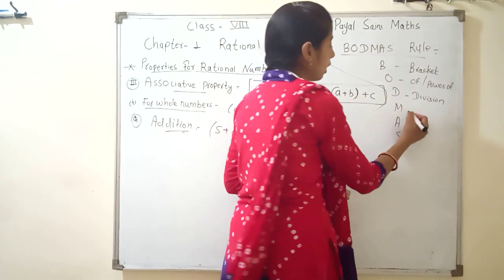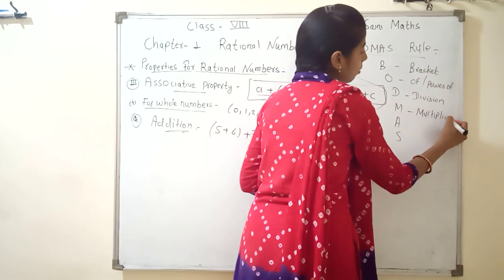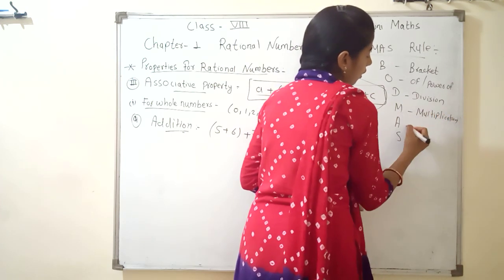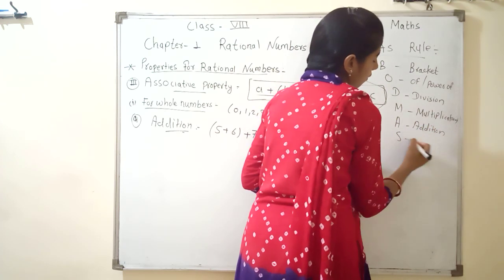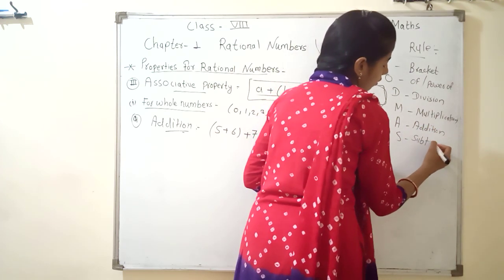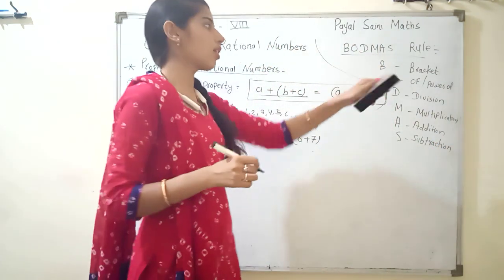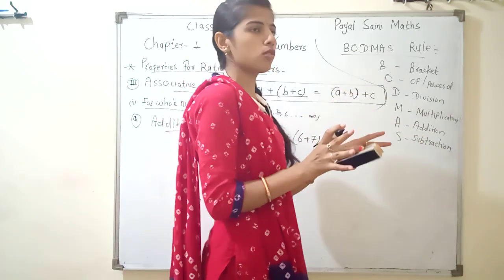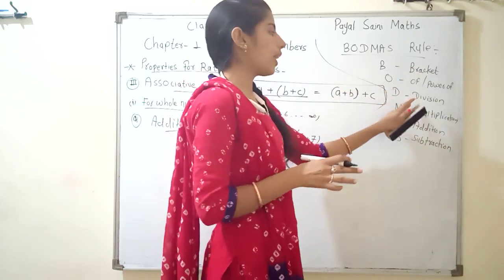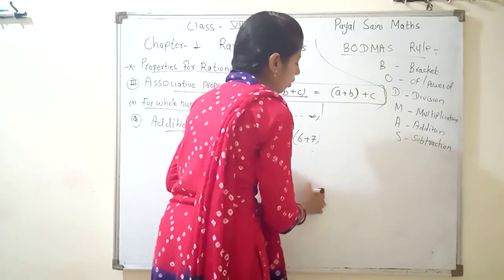Next M means multiplication. Next is addition. And last and final is subtraction. Then what do we learn about BODMAS? In BODMAS, B means first. If your question is put like that, then in your question a bracket also comes, and division, multiplication, addition and subtraction all come like that. I write here your example.